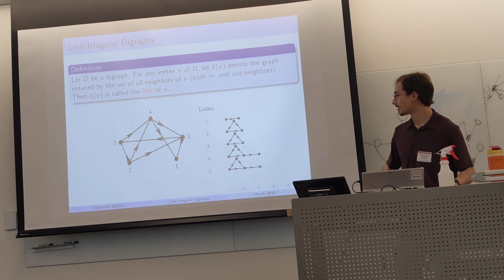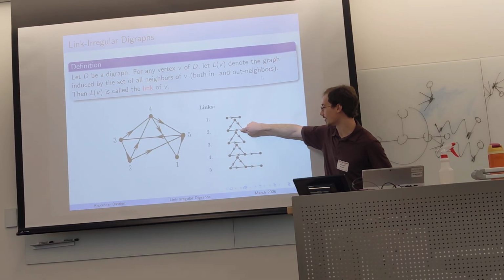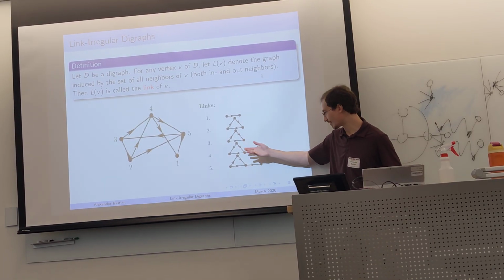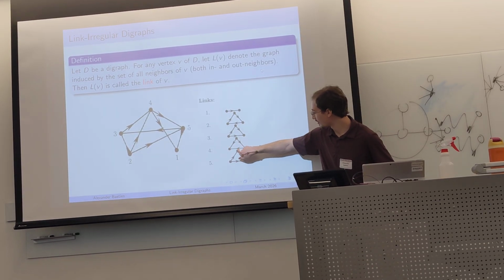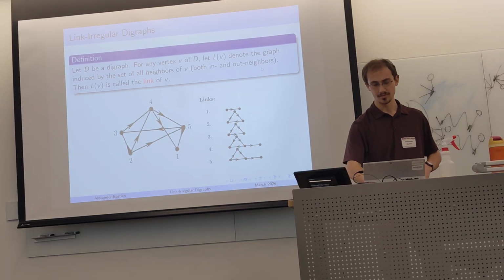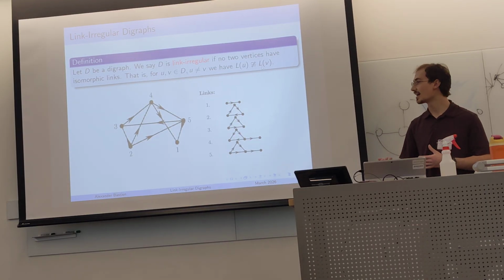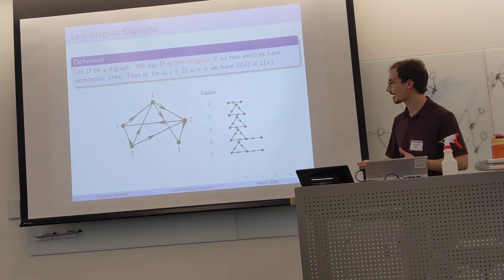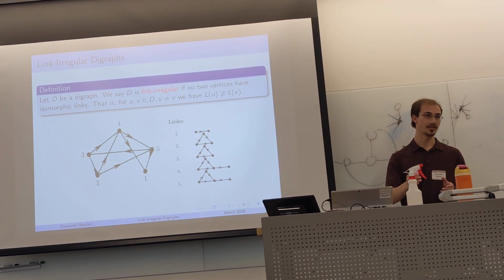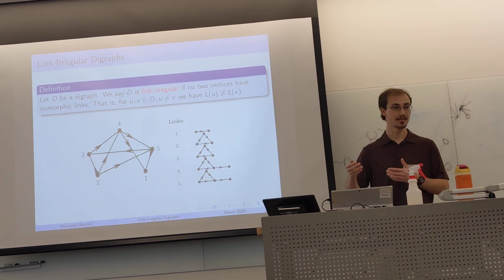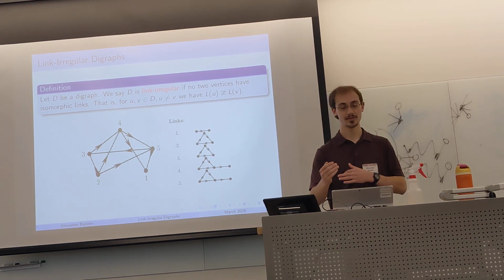Now one thing you might notice, no two of these links are isomorphic. These are both triangles, but the orientations are different. This is a circle, this is not a circle, in a sense. Same thing here, this goes this way, but this goes this way. So since no two of the links are isomorphic, this is what we call a link-irregular digraph. And this, in fact, is a smallest example. If you have fewer than 5 vertices, there are no link-irregular digraphs. So this 5-vertex example is a link-irregular digraph on the fewest number of vertices.